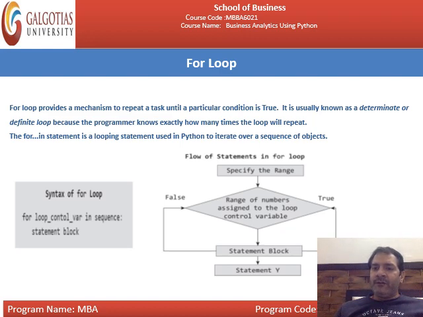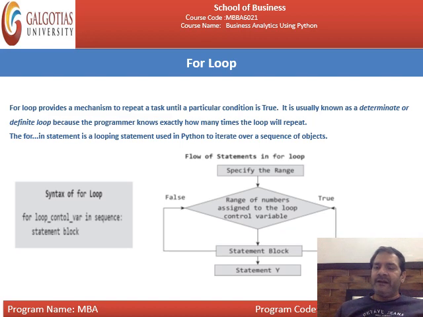The range function takes parameters. The first one is start, the second one is end, and you can also take a third parameter, which is the difference. Here we will discuss the start and end parameters.